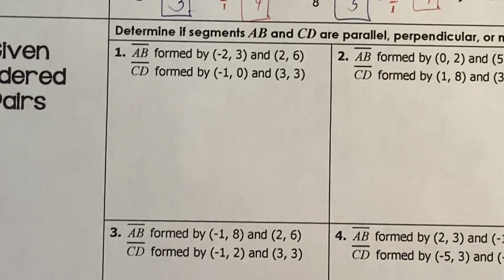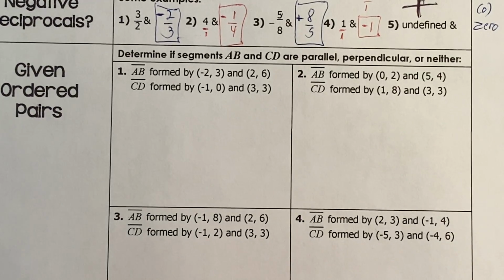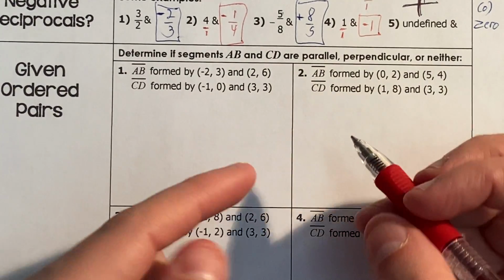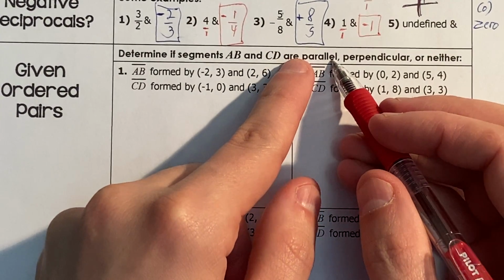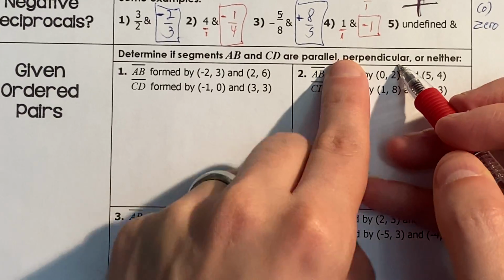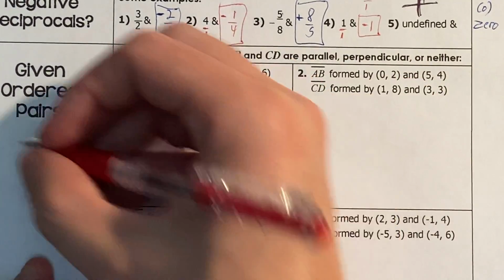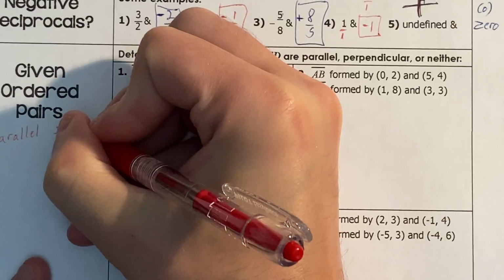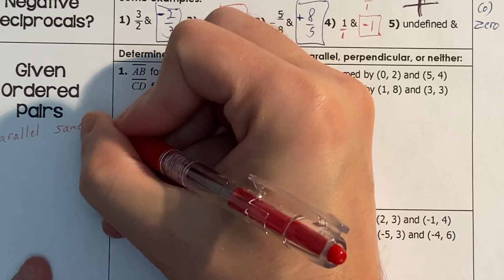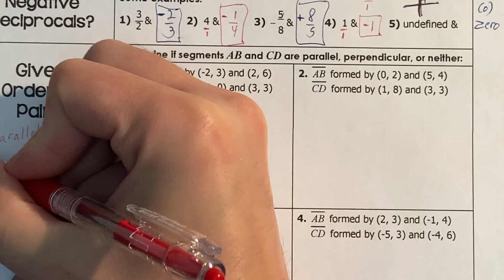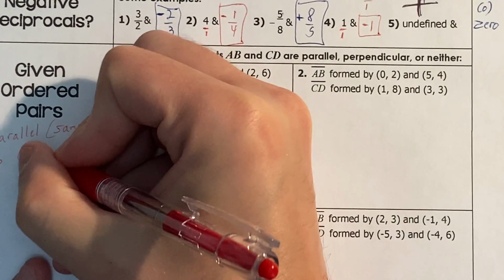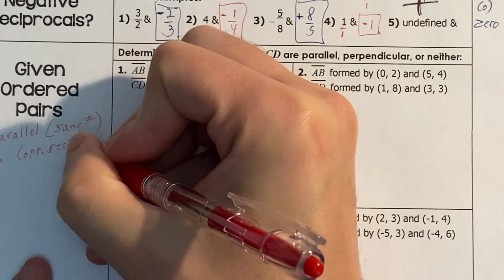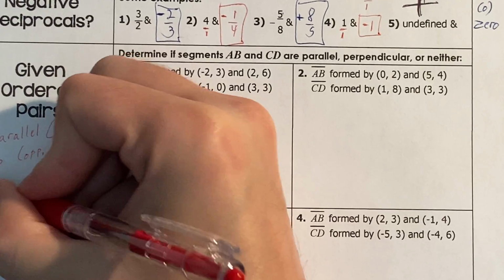What that means in these questions, it says determine if they are parallel, perpendicular, or neither. All you need to know is you find the slopes, and they will either be the same for parallel, opposite reciprocals for perpendicular, or anything else would be neither. So I'll write that in my notes over here. Parallel is the same. So if you get the same number, perpendicular would be opposite reciprocals. And neither is just anything else.